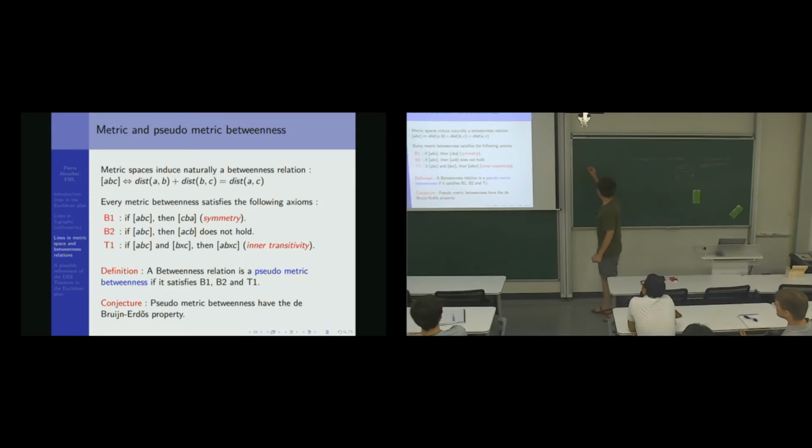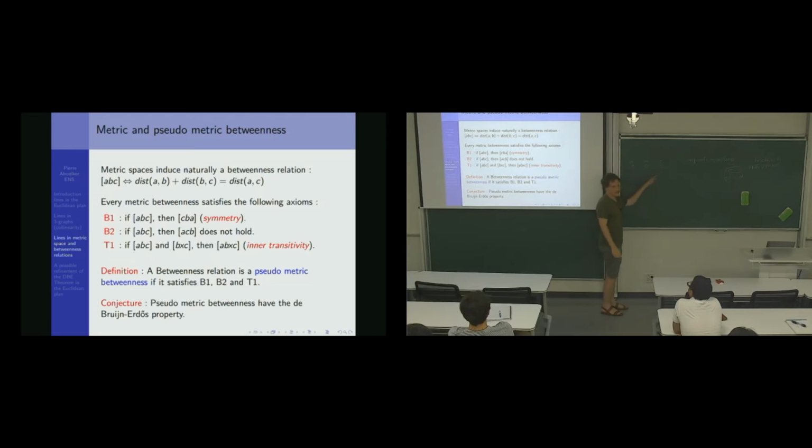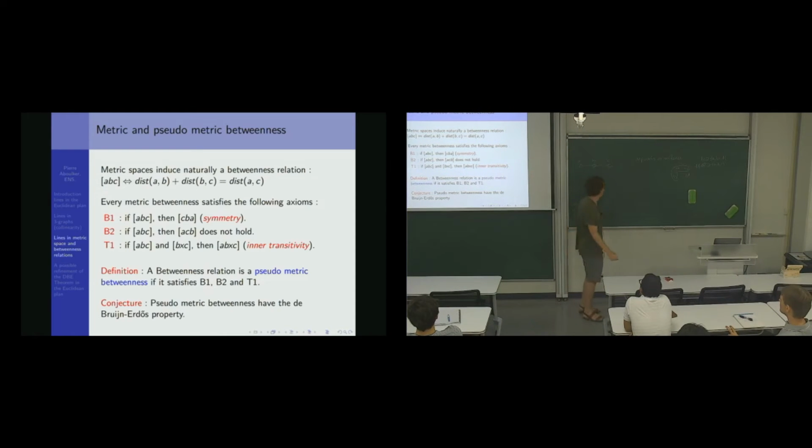So I claim that in every metric space, if I have A, B, C, when B is between A and C, it means that there is a geodesic from A to C that goes through B, where a geodesic is a shortest path, a fancy way to say shortest path.